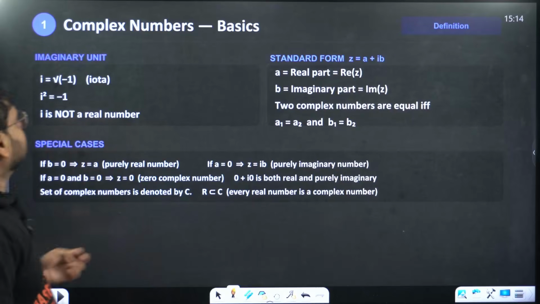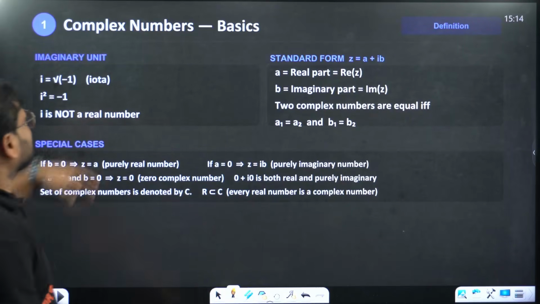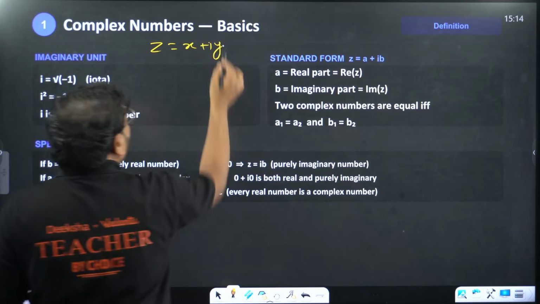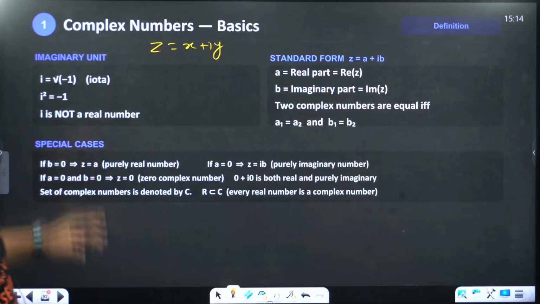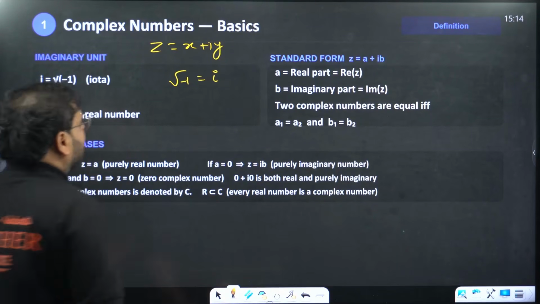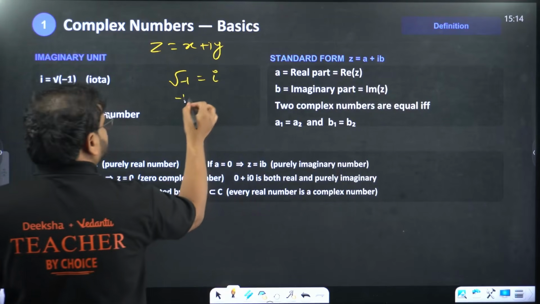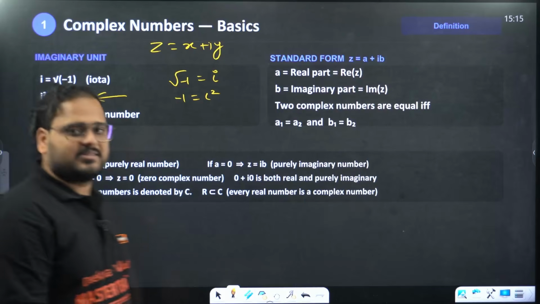So what do we have, sir, over here? Complex numbers, basics. So very basics. We write complex number z as x plus iy, of course. So the imaginary unit, it comes from where? I equals root of minus 1, right? Root of minus 1 is where we get iota I. If you square both sides, what are you going to get? Minus 1 equals I square. I is not a real number, it's an imaginary number, of course.